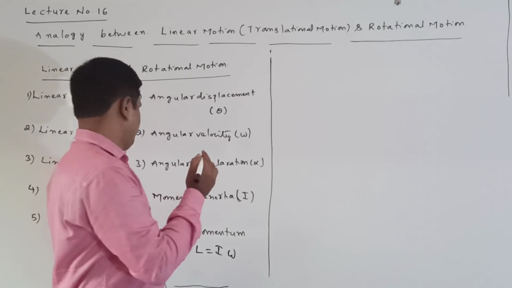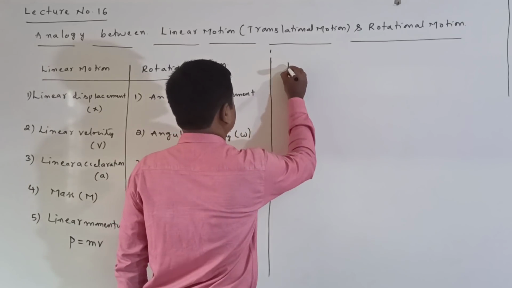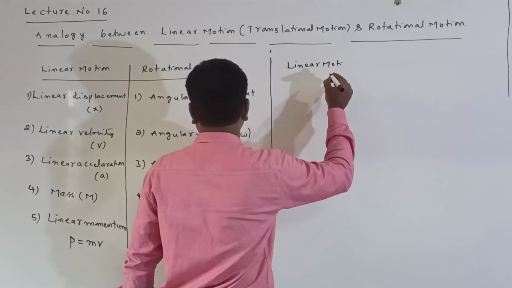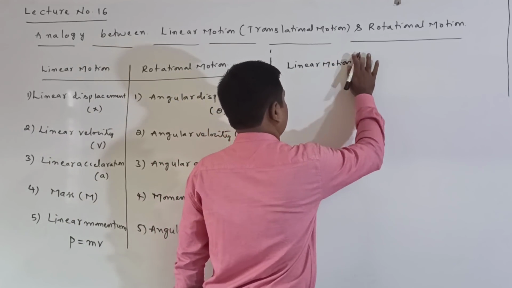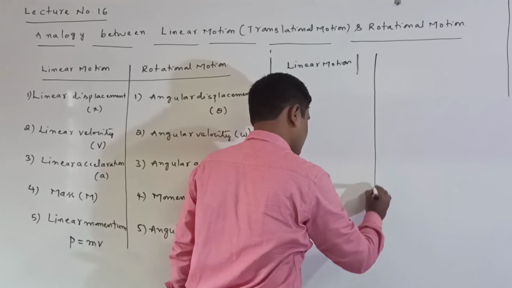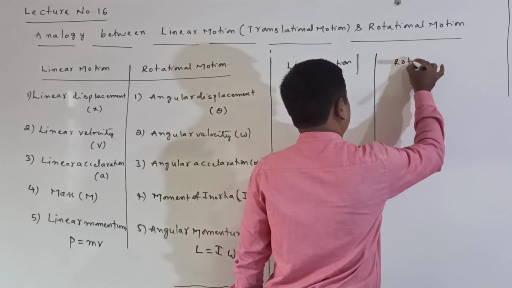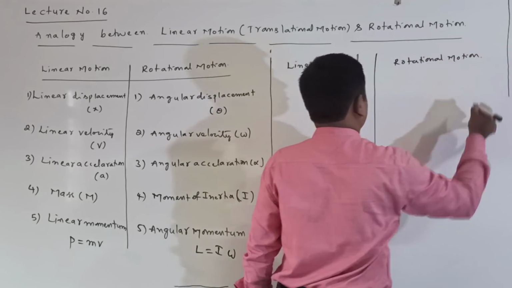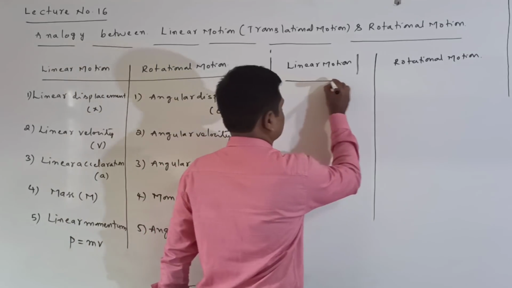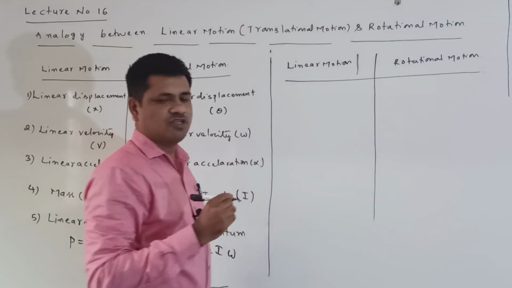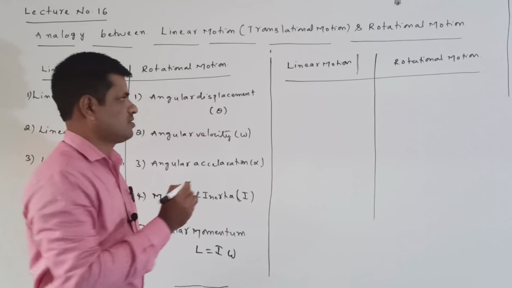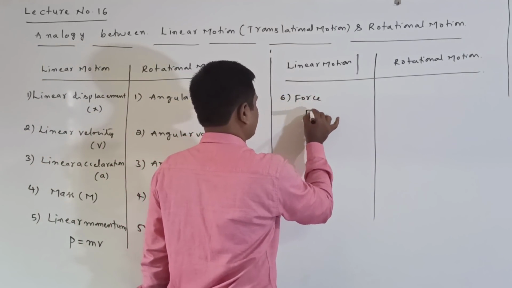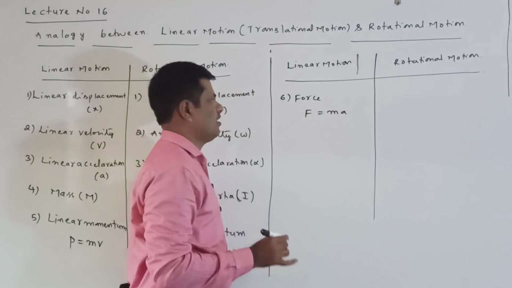Next physical quantity is force. This is in linear motion, and the other one is rotational motion. In linear motion, the sixth one I consider is force, F is equal to ma.